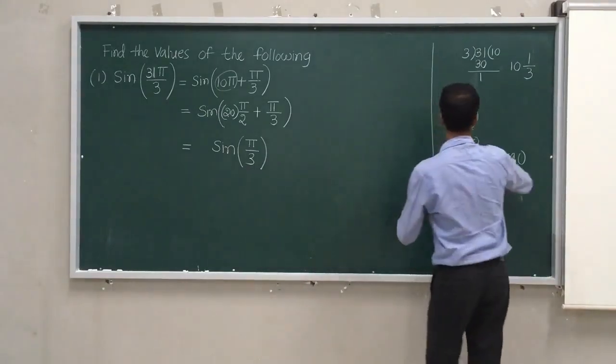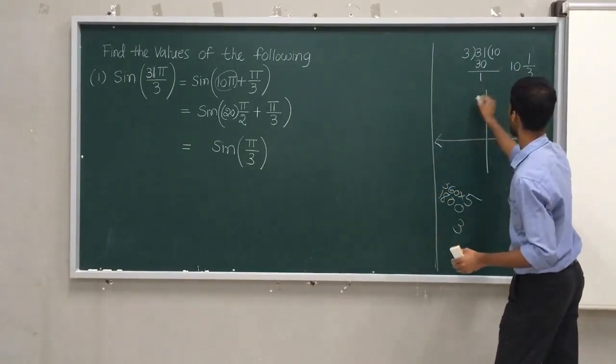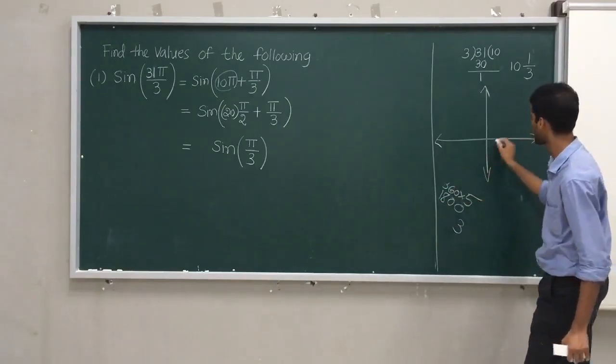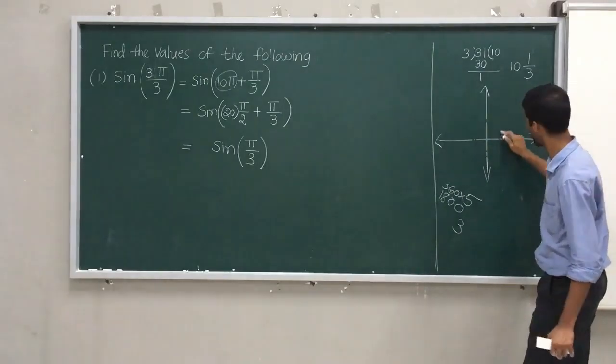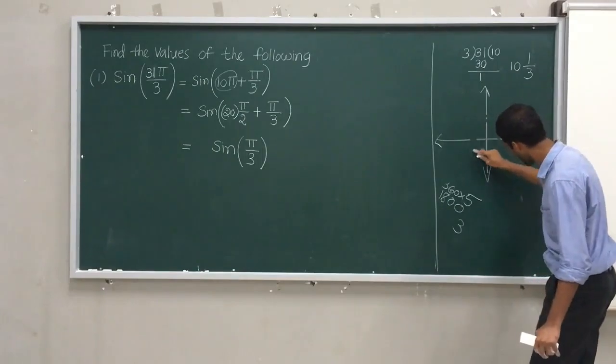So what I will do here is this. 5 rotations of 360 means this is 1 rotation, 2 rotations, 3 rotations, 4 rotations, 5 rotations.